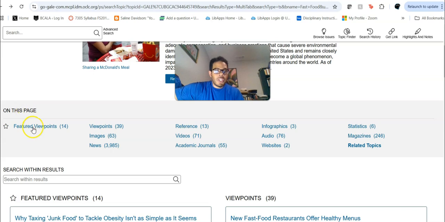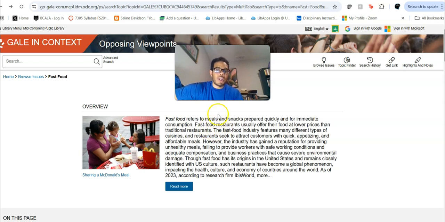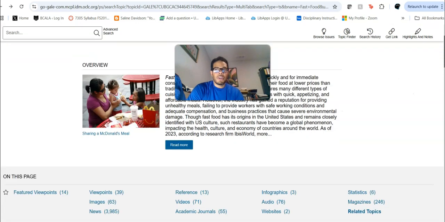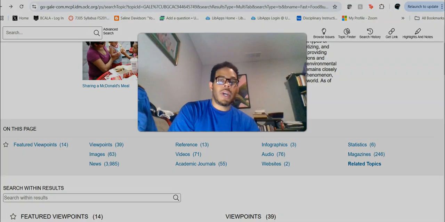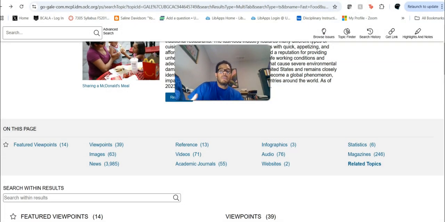So when you look at this, you'll see featured viewpoints. You've got 14 other viewpoint essays, whereas the overview page is typically going to be not necessarily neutral, but still more neutral than what you're going to have in the featured viewpoints. The featured viewpoint essays are actually going to kind of lead you a certain way. The featured viewpoints are usually pro or con, or else they are trying to make a definitive argument somewhere else. You've got viewpoint essays that are outside the featured viewpoint essays, but these are pretty much the same thing. They go kind of hand in hand.